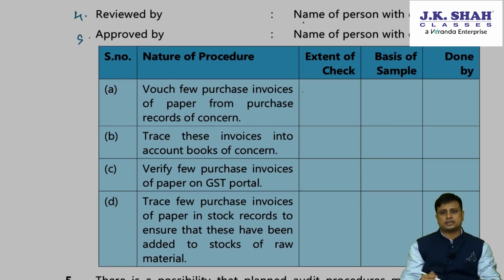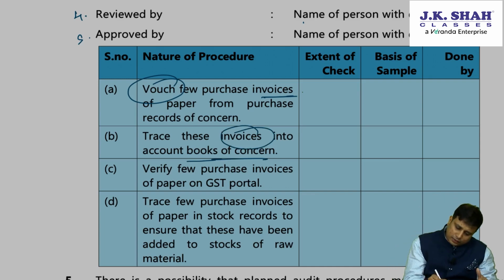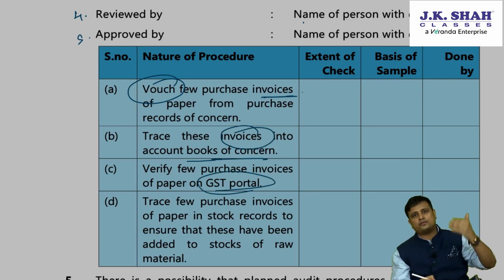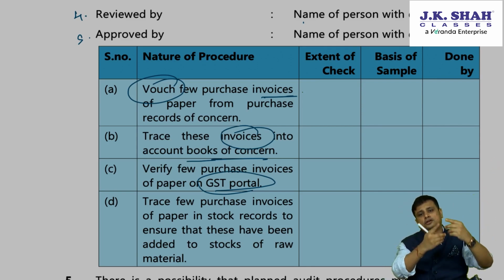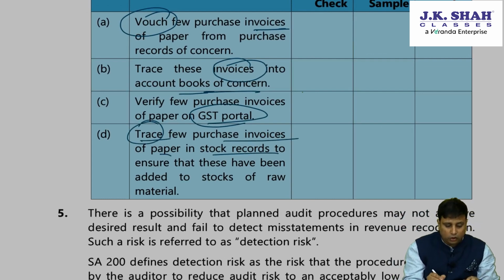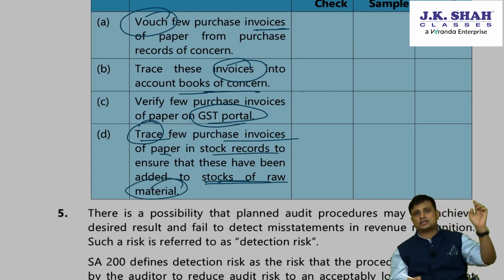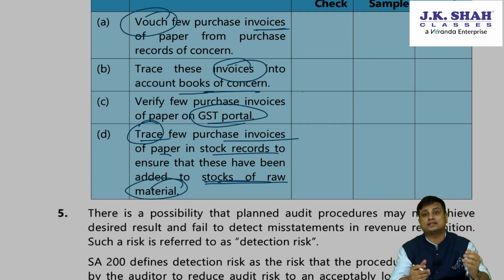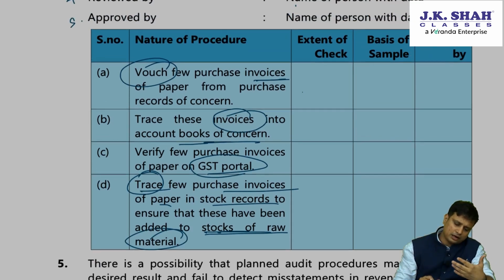For example, for purchases, we will vouch a few invoices. Second, we will trace the invoices into the books of accounts of the concern. Thirdly, we can verify the purchases against the GST portal. For example, if you have filed and claimed the purchase, someone else might have sold it, so you can compare the GST returns of both. And trace a few purchase invoices into the records to ensure that these have been added to the stock of raw material. Whether the same purchases have been added to the stock of raw material, we can check the warehouse registers and the goods receipt notes, and we can write all those procedures as well.